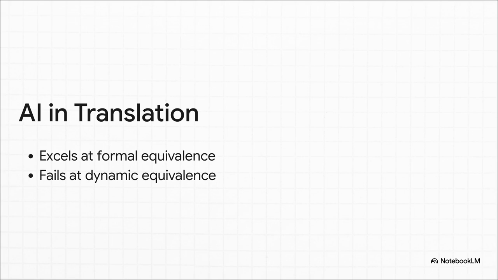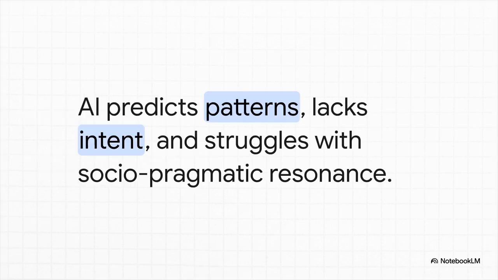Today, artificial intelligence is completely transforming translation. AI excels at generating formal equivalence because it handles direct syntax incredibly well. However, it frequently fails to achieve dynamic equivalence. Why does it fail? AI predicts patterns based purely on probability. It completely lacks conscious strategic intent and cultural awareness. Its ability to adapt to a specific reader's socio-pragmatic needs remains severely limited.